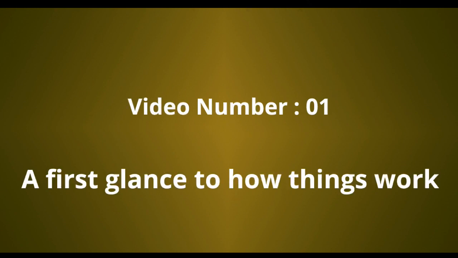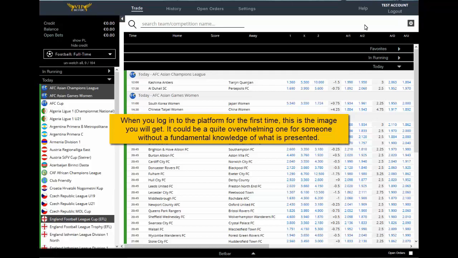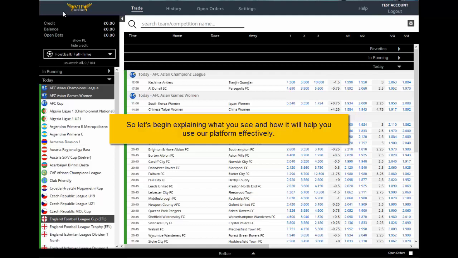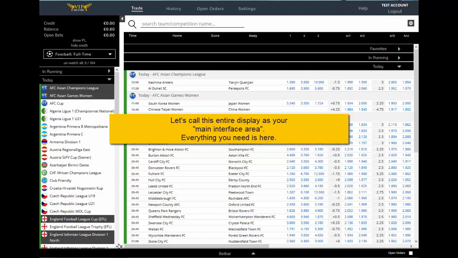Let's take a first walkthrough of what our platform is all about. We have designed our platform to be as easy to use and as self-explanatory as possible. Nevertheless, the first contact with the display could be overwhelming, and it is better to explain things. After all, we welcome everyone here, novice punters included.